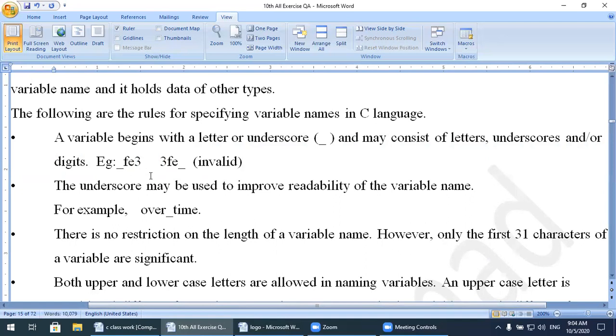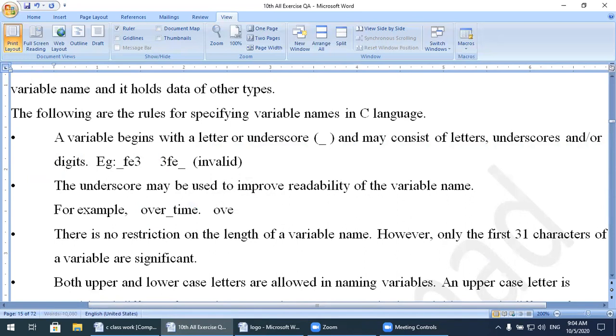Okay, next. The underscore may be used to improve the readability of a variable name. Watch here, underscore is a special character. Of the special characters, only underscore can be used in variable names, but you cannot use any other special character. For example, over_time. So this is a valid variable name. Why is it valid? The first letter is an alphabet. We can also use underscore, and this one is also valid.